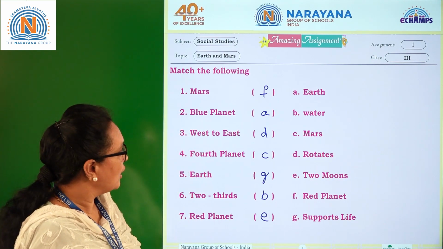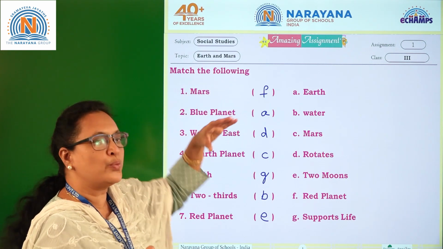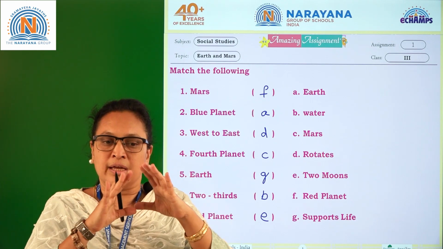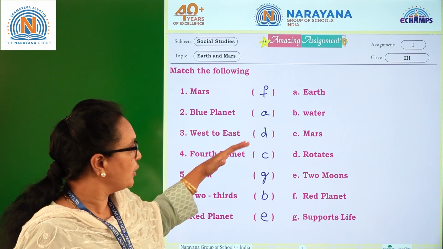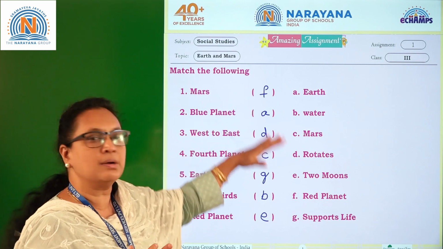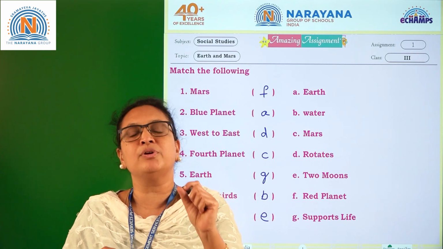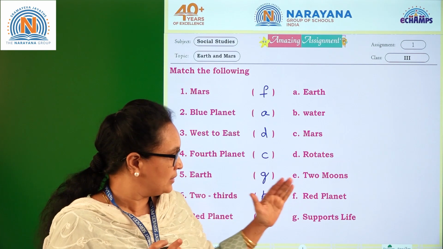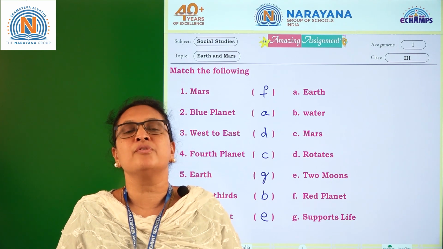Right, children? Now I hope this concept of Earth and Mars, which has very little content, is thoroughly equipped with so much information. I hope with this Match the Following, you are able to answer all the bits thoroughly. Please read the textbook. Please make a habit of reading the textbook and reading the concept thoroughly. I hope with this, we conclude the assignment. Read, children, read thoroughly and perfectly with all your content.